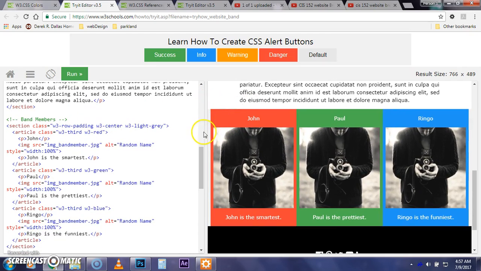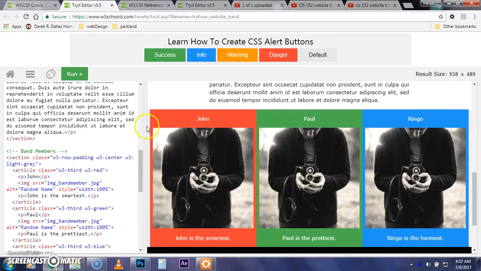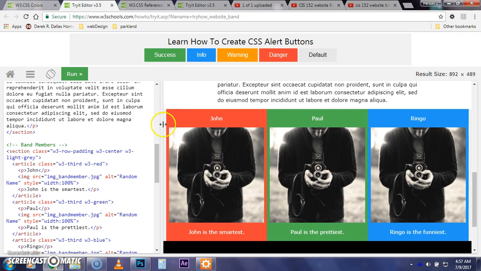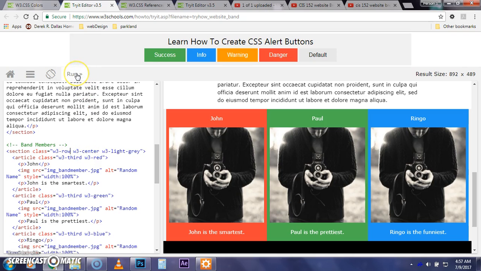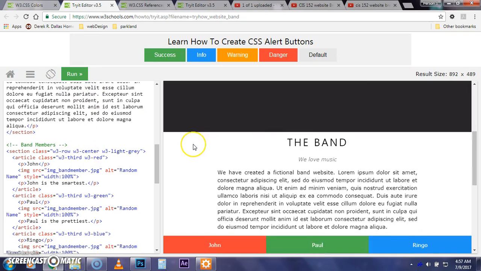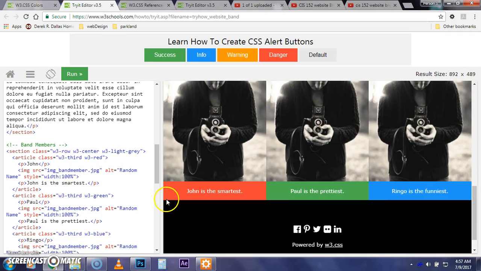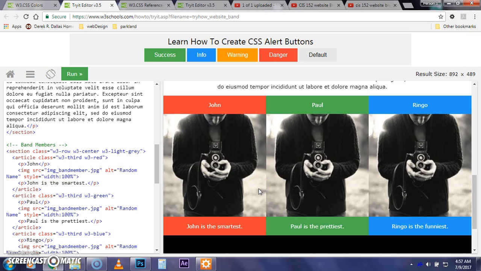Now, let's look at something else. Let's look at the space around this item. That's a little bit hard to see, but if you notice, there's a little bit of padding right around here. That's coming from the parent container, this section, this W3 row. If I took this out and ran it, notice that we don't have that padding anymore. All that padding has been removed. I'm going to put that back in.